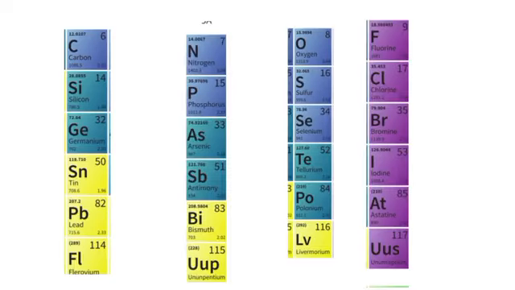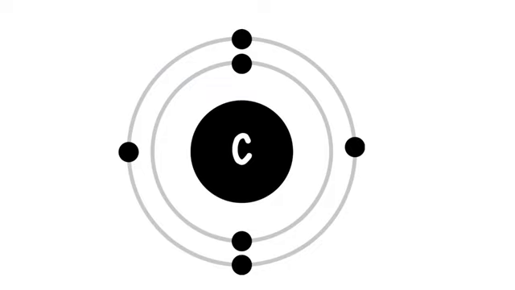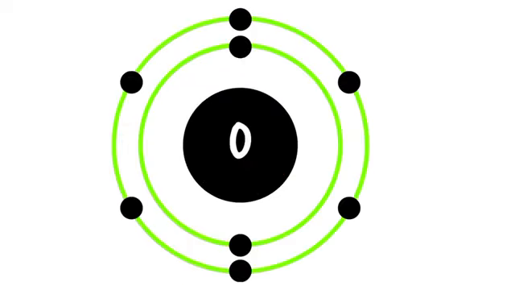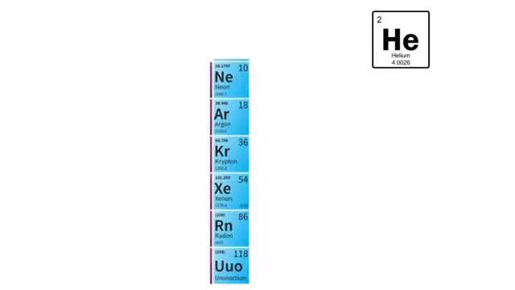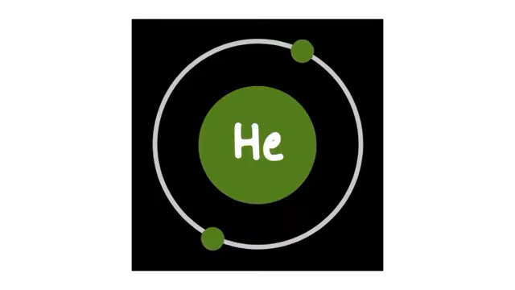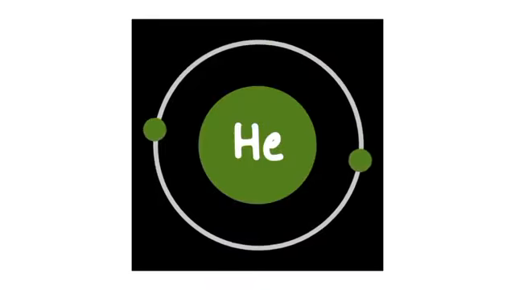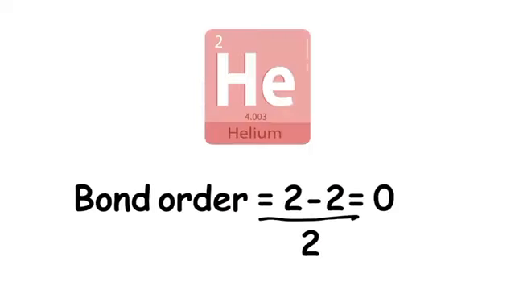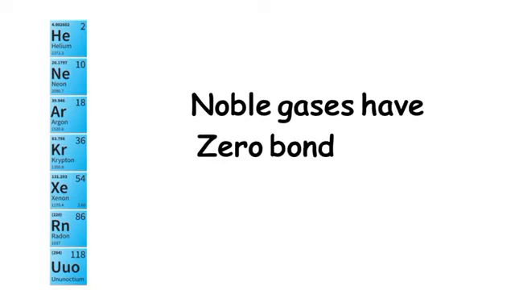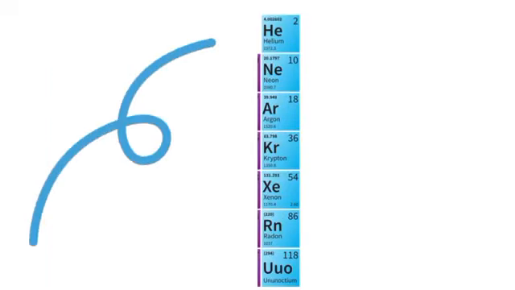Similarly, groups 4A to 8A are arranged due to their outermost valence electronic configuration. But helium is an exceptional case. Although it is placed in group 8, it has only 2 valence electrons and not 8. It is because helium is non-reactive and has 0 bond order just like noble gases. That's why it is placed in group 8.